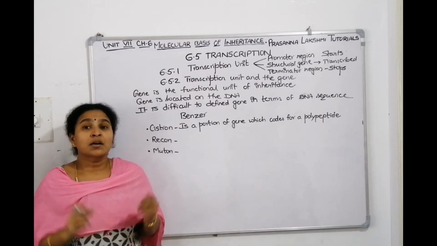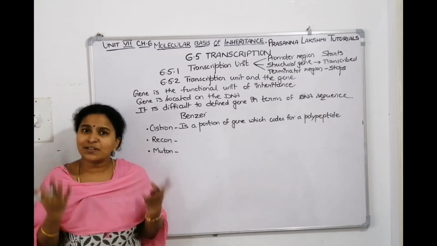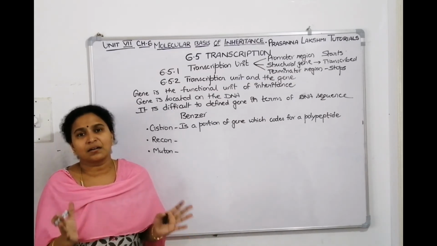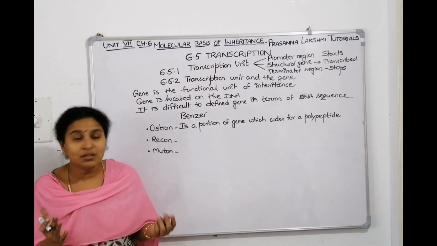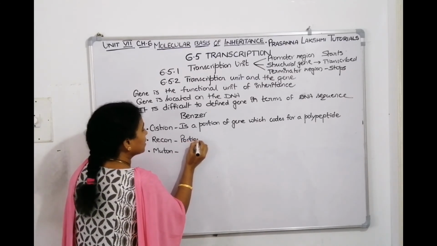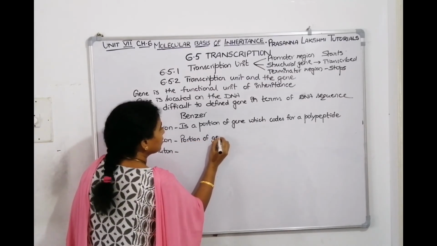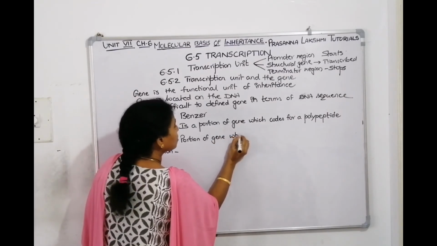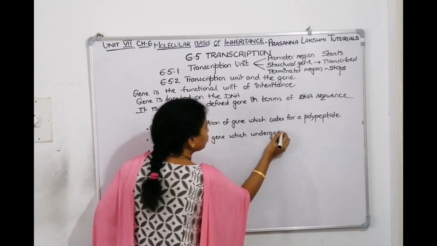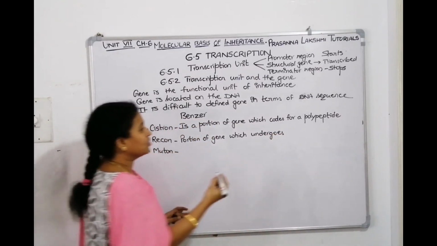Then what is recon? Recon is a unit of gene which undergoes recombination. Then what is muton? Muton is a region of a gene which undergoes mutation. So recon is a portion of a gene which can undergo recombination.